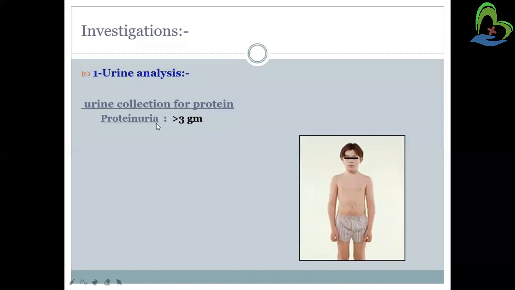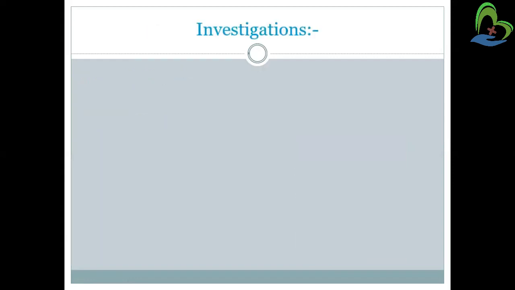Urine analysis, urine collection for the protein loss. We need to know how much protein is being lost from the person's body through the urine. So urine collection for the protein, there will be proteinuria. If it is greater than 3 gram per dl, it is indicative of nephrotic syndrome. Next investigation is blood.